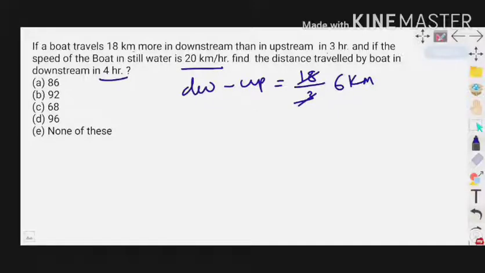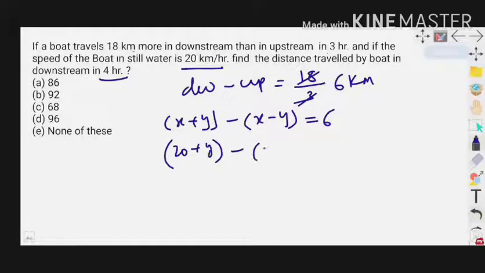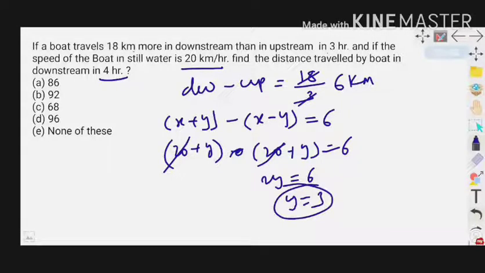So downstream minus upstream equals 6 km per hour. Downstream equals x plus y, minus x minus y, equals 6, where x is the boat speed and y is the stream speed. So 20, boat speed also given in the question. 20 plus y minus 20 plus y equals 6. 20 cancels. 2y equals 6, y equals 3. y is the stream speed.